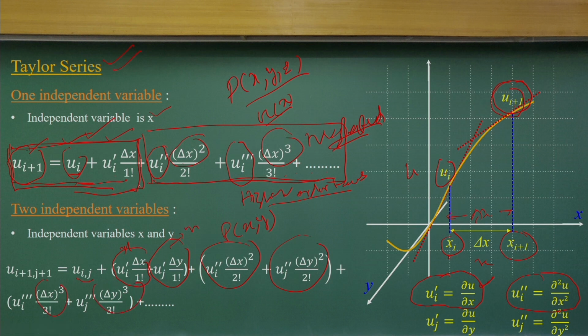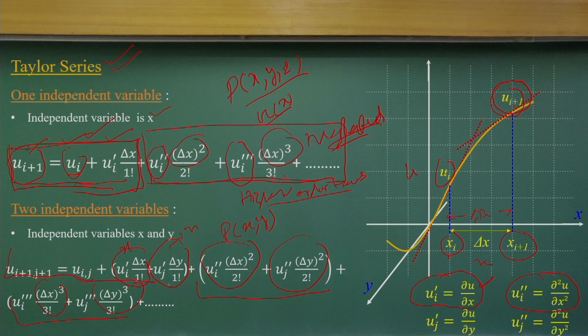As I already told, these terms are much smaller because delta x squared and delta x cube are small values. So, whenever you consider the two independent variable case, we approximate the function at i plus 1 and j plus 1 using the ij value plus the gradient component times delta x plus the second gradient component times delta y.